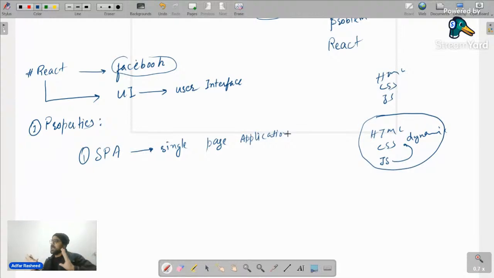Let me give a simple example of it. You guys use Facebook, yes or no? You guys use Instagram, maybe, right? When we talk about Facebook, you simply try to explore through Facebook.